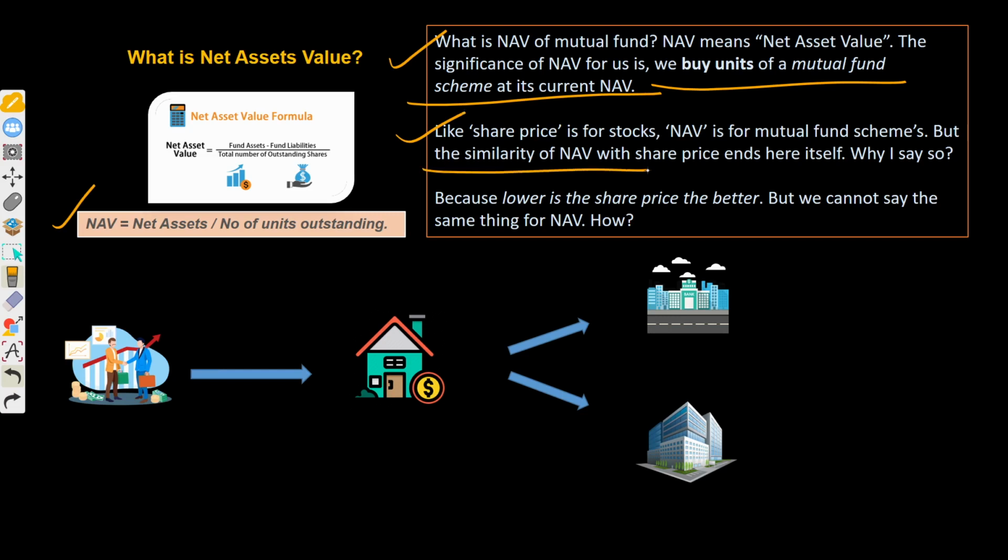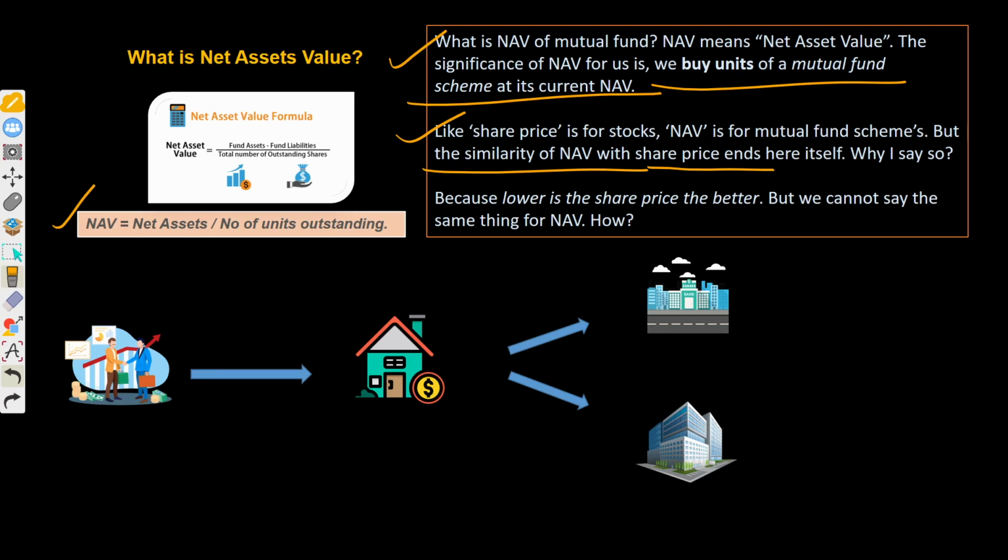But NAV and share price are different, so you can't compare them with each other, because mutual fund unit holders do not receive any voting rights, but shareholders do. There are other benefits as well that differ between them. Mutual fund unit holders hold ownership in the mutual fund or hedge fund, but shareholders hold ownership in the company along with voting rights and different features. I hope now you got the idea about what NAV is.